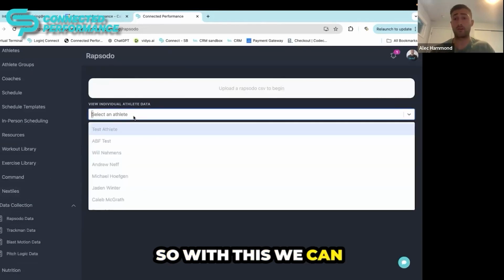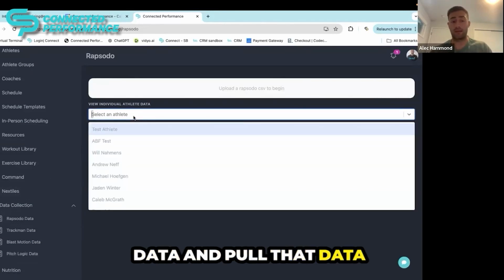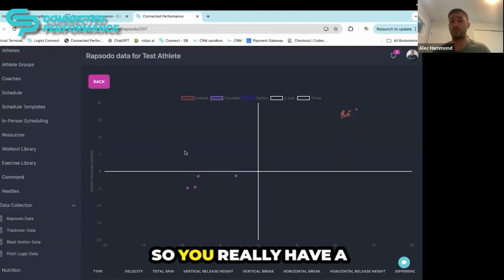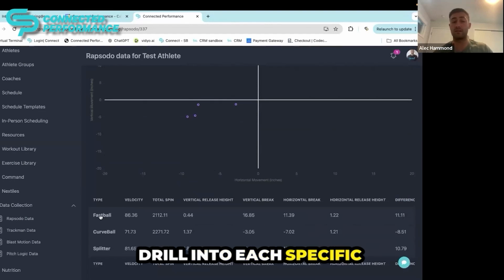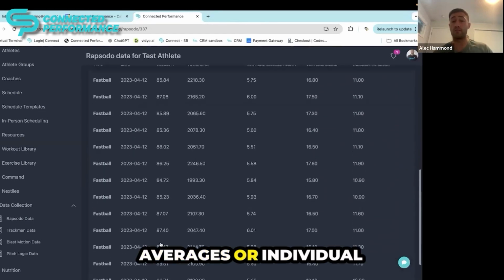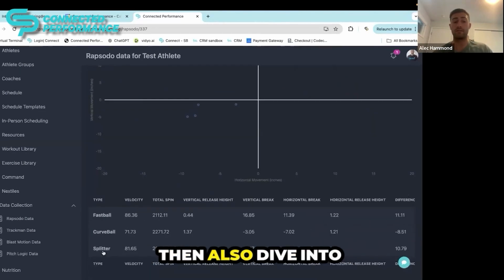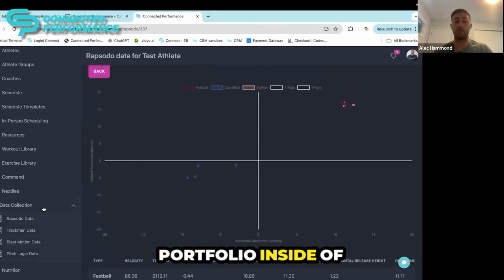So with this, we can really visualize any data and pull that data back into the platform here. So you really have a holistic platform to understand and make better decisions for your athletes. Now you can go in and drill into each specific metric and view all of their averages or individual pitches over time, and then also dive into a high-level overview of that pitcher's portfolio inside of here.